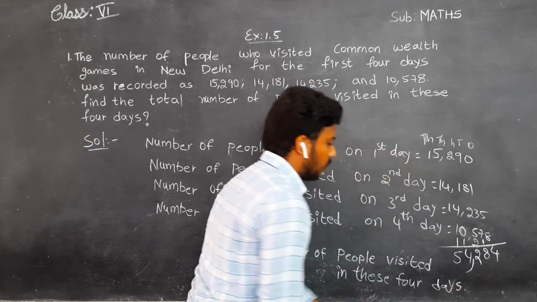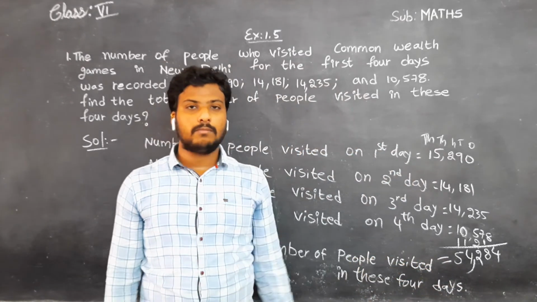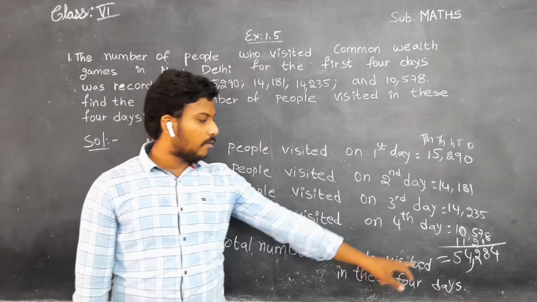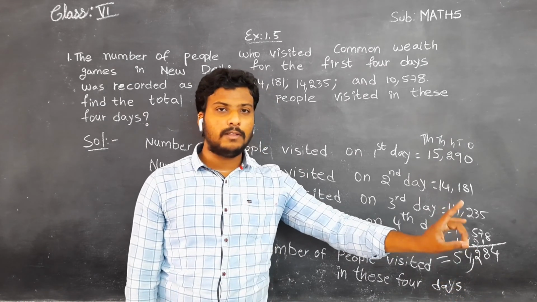You have to write this value, children. That is nothing but 54,284. Children, this was the value: 54,284 members were present in all these 4 days, children.